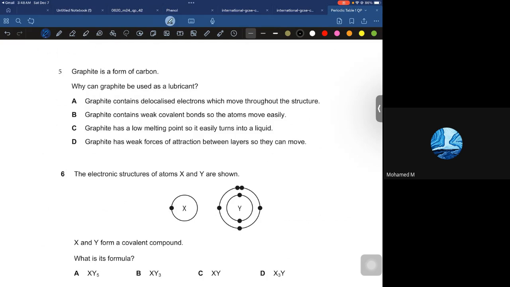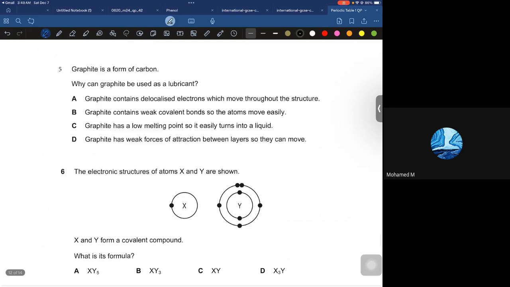Graphite is a form of carbon. Why can graphite be used as a lubricant? It has weak covalent bonds, so the atoms move easily. Yeah. So which... wait, is it... no, correct? No, no, D. Graphite has weak forces of attraction between the layers, so they can move. Yes. So D for doctor. Yes. Good.